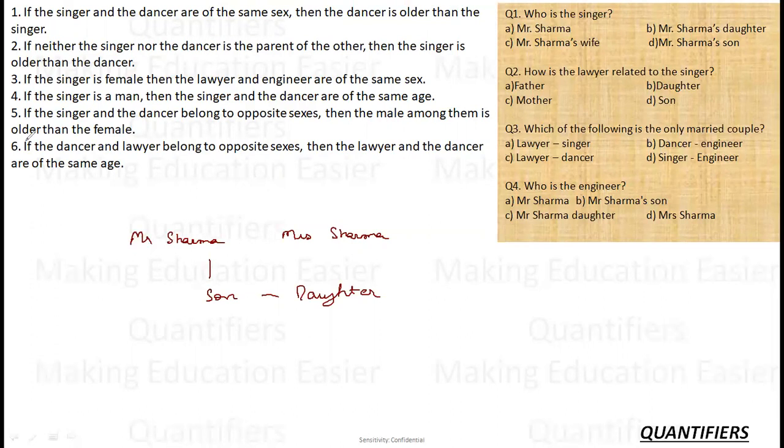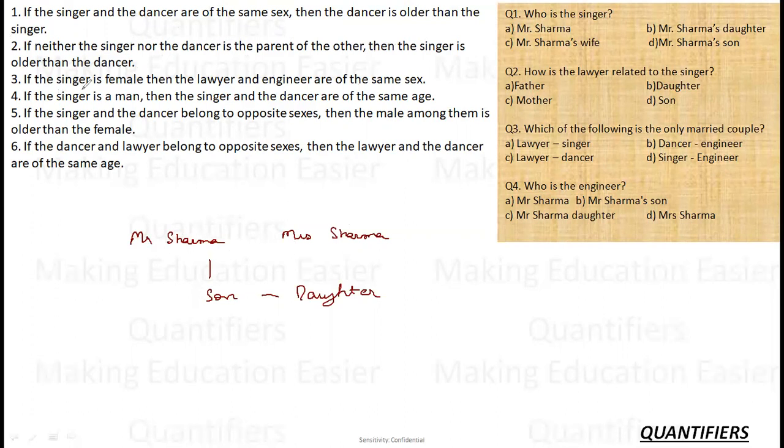ठीक है? Now the first point says if the singer and dancer are of same sex, then the dancer is older than the singer. So अब हमको कोई एक assume करना पड़ेगा, Mr. Sharma or son or so on. Okay, so let's keep it in the pocket. If neither the singer nor the dancer is the parent of the other, then the singer is older than dancer. Again, singer and dancer are involved.